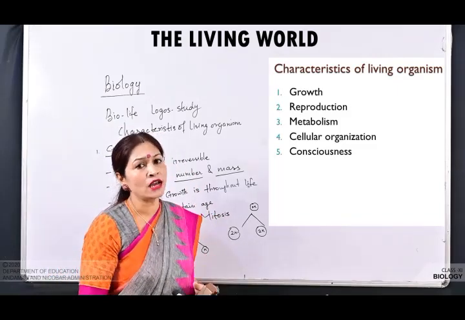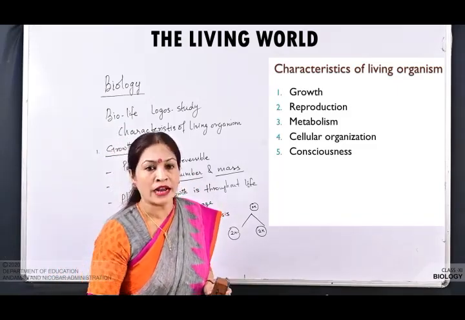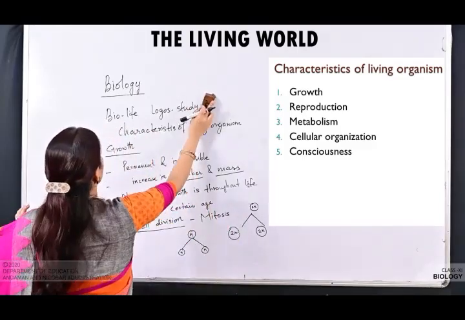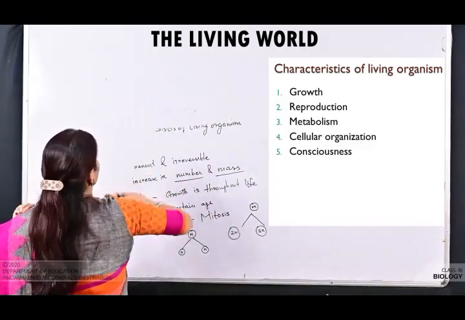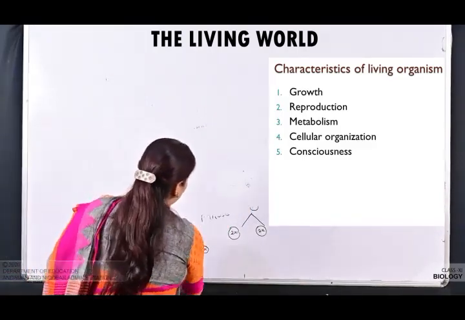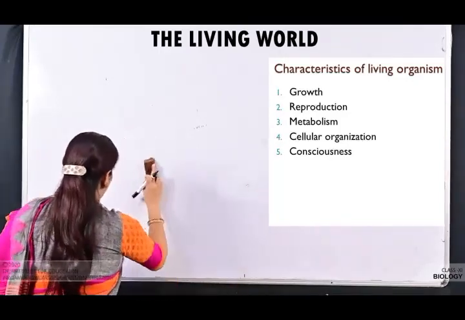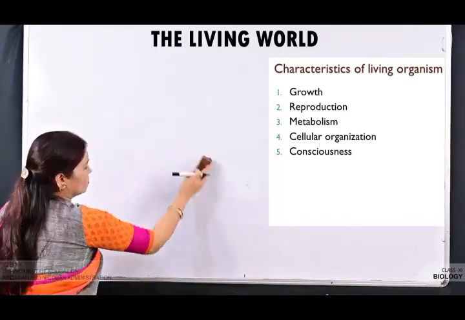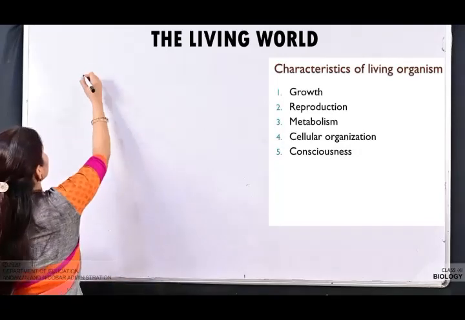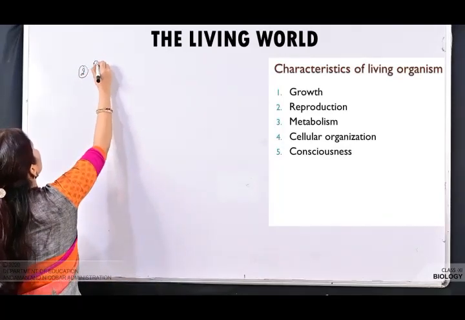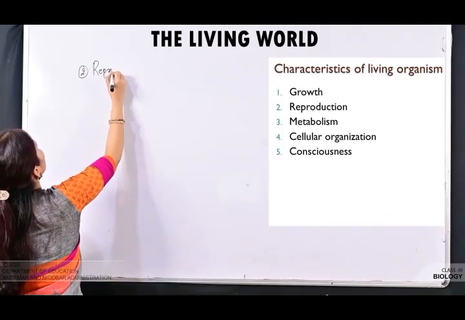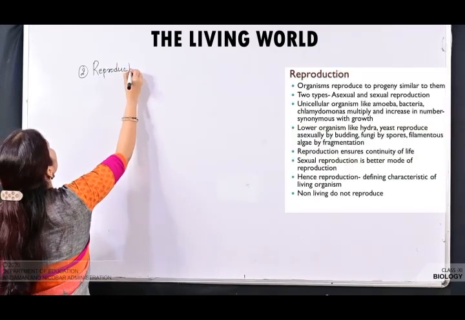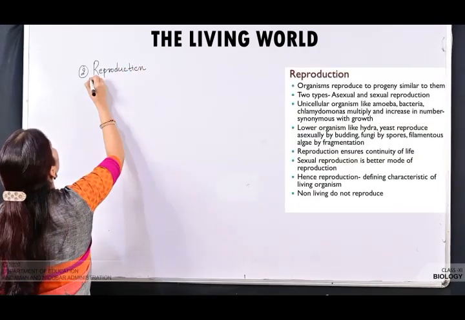Now we will see the next character, that is reproduction.